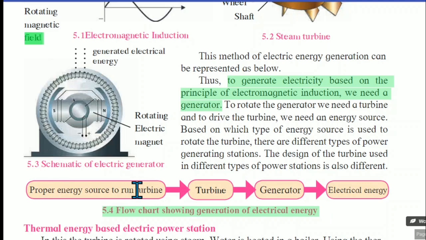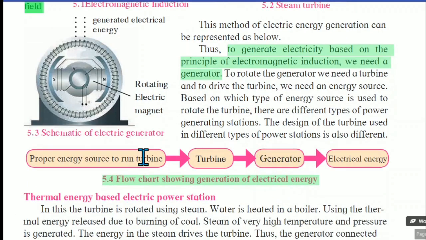Okay, commonly why are we using an energy source? Because we have to run that turbine. Second step, due to that energy source the turbine rotates, the generator will start and there is the formation of electric energy. So only 4 steps are there in the common flow chart. This is the common flow chart which shows the generation of electricity. As the source gets changed, different steps get added.